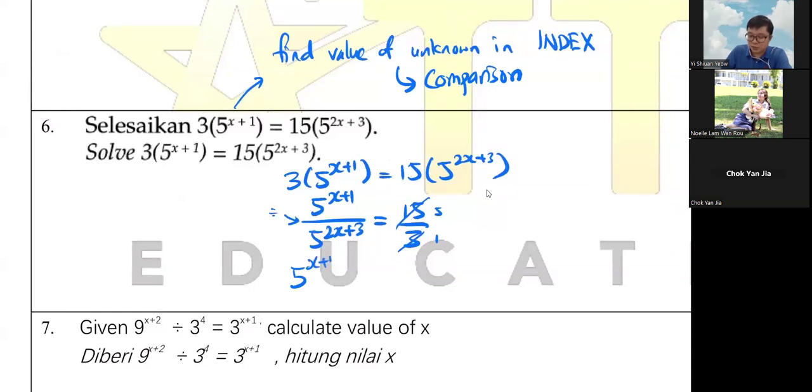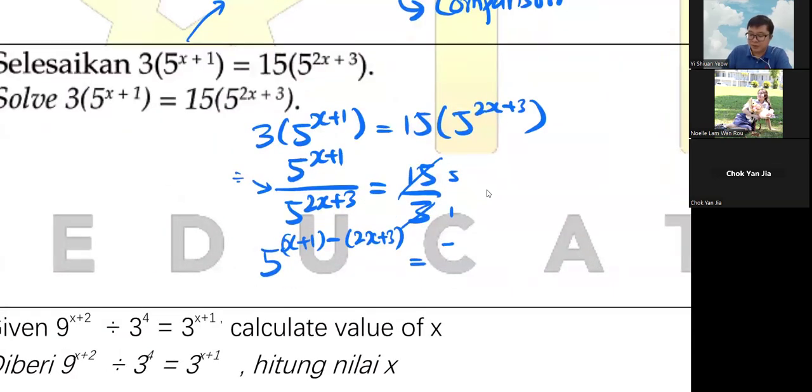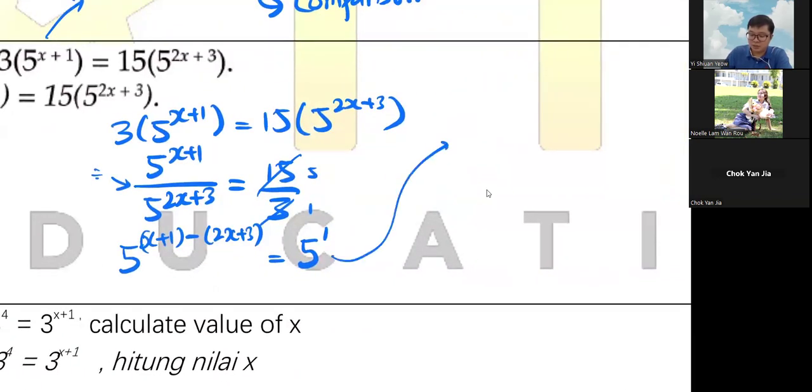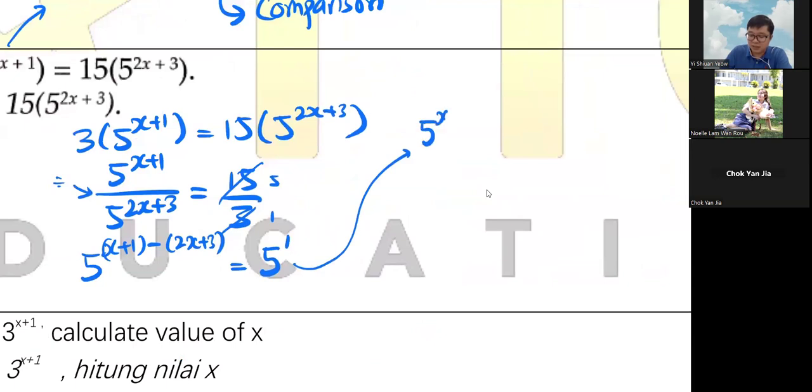So this one is x plus 1 minus your 2x plus 3, and then of course with a bracket. So here, 5 divided by 1 is just 5, which is power of 1 only. So we just clear the left side. So it's technically x plus 1 minus 2x minus 3. Okay, here must be careful, especially with the negative one. So in this case, equals to 5, power 1 here.